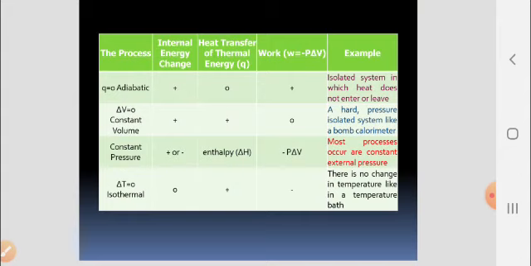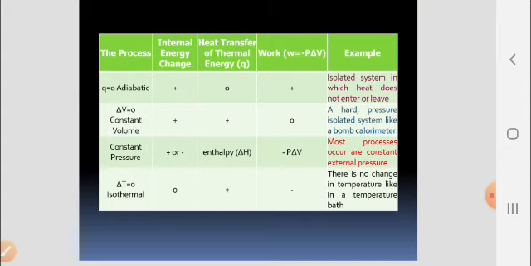For example, in an adiabatic process, Q = 0. It means the heat transfer of thermal energy is nil, and the internal energy change is positive. Also, the work is positive. For example, an isolated system in which heat does not enter or leave.